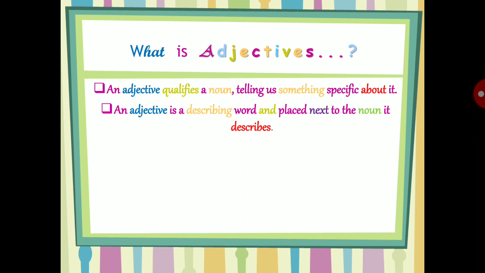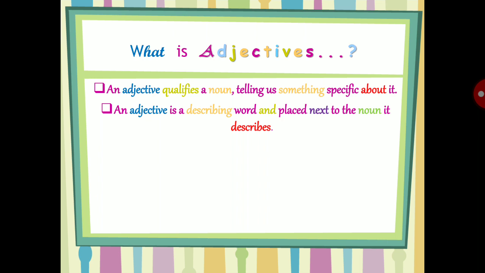What is an adjective? An adjective qualifies a noun, telling us something specific about it. Means an adjective qualifies a noun. It always tells about a noun. It tells us something specific about the noun, something special, a particular thing about the noun.